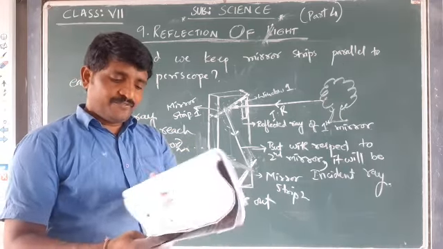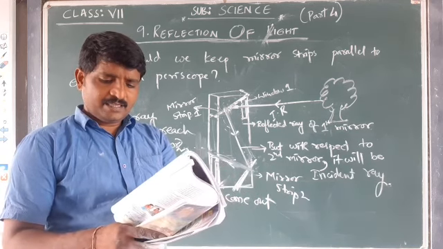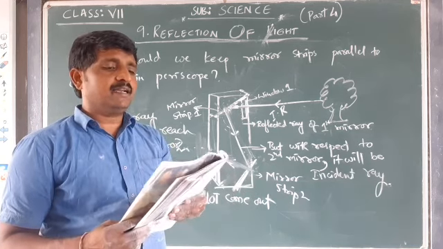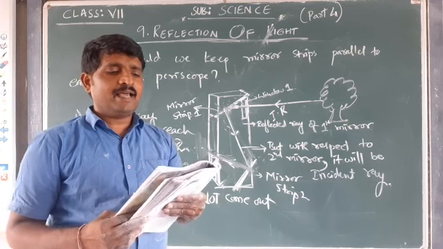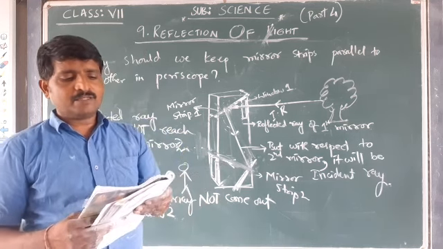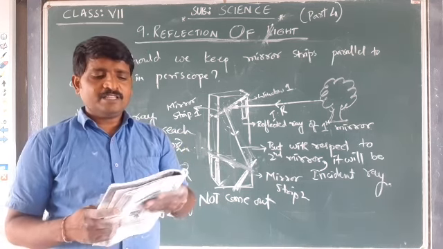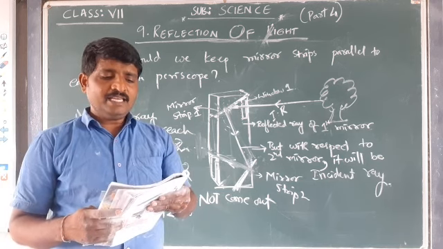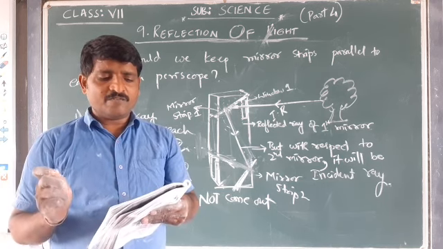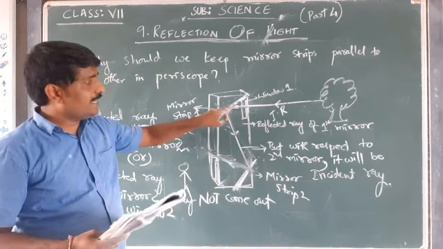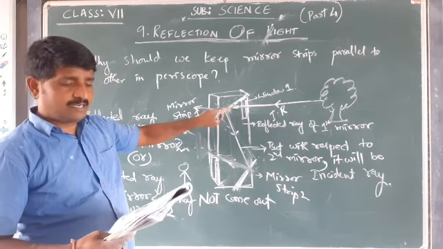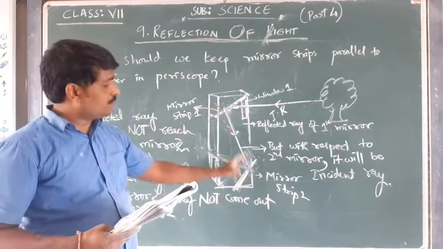See here, when these two mirror strips are parallel to each other, only then the rays will lie on the same plane and can pass through the windows of the periscope. If these mirrors make some angle with each other, then the reflected ray of the first mirror may not reach the second mirror.